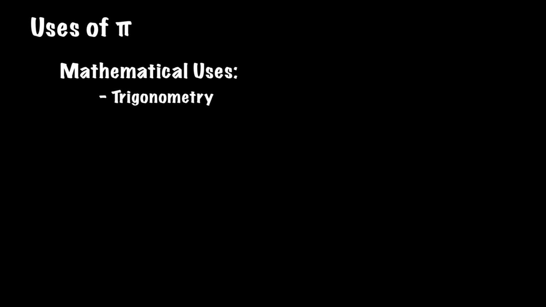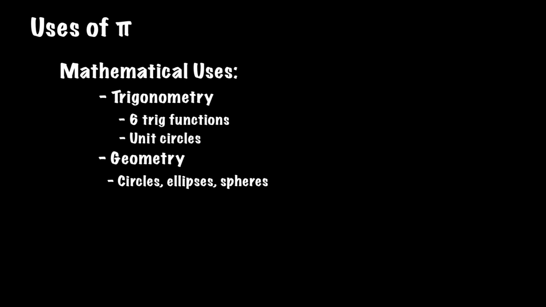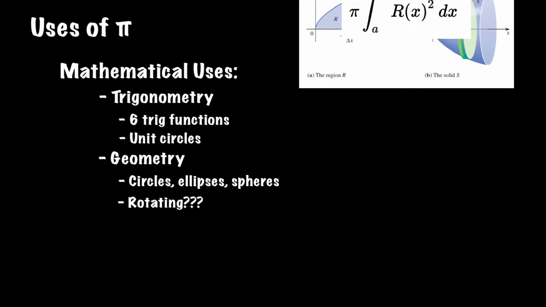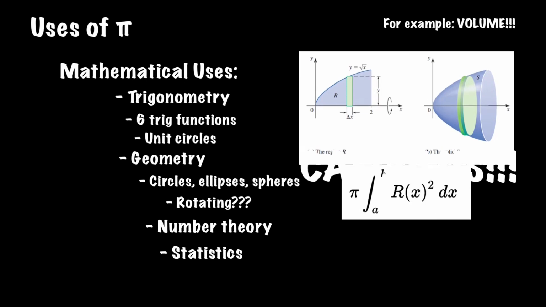These many methods and algorithms are nice and all, but it is important to understand the mathematical and general uses of this number. First, there's the math side of things. Pi is used heavily in trigonometry calculations through the 6 trig functions and unit circles. It's also used heavily in calculations involving geometry due to its relation to circles, ellipses, and spheres. For example, when we rotate a function around an axis to find a volume, pi is also a ratio utilized to simplify the calculation. Pi is even used in number theory and statistics with the goal of finding newer and more efficient ways to calculate itself.